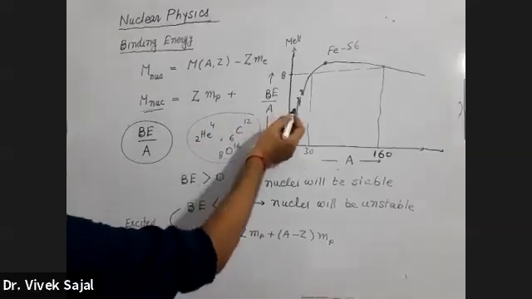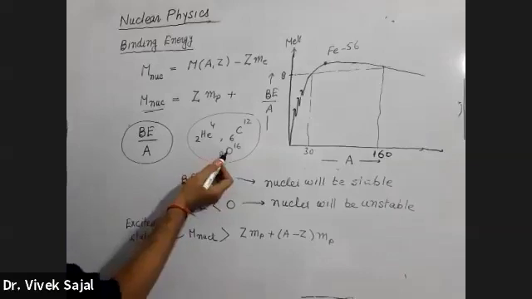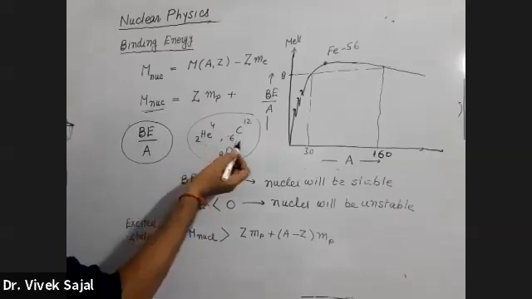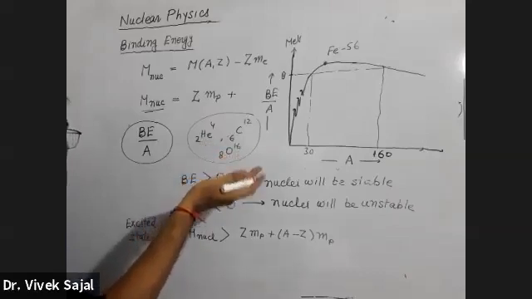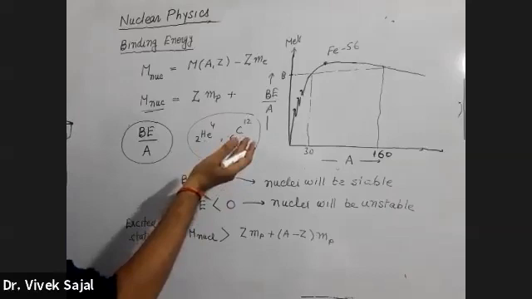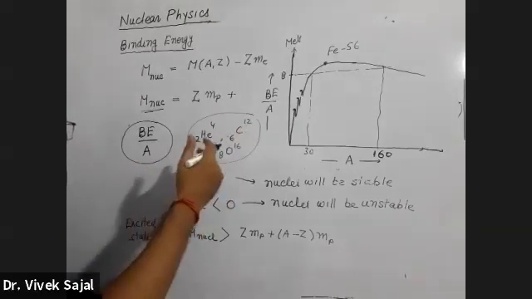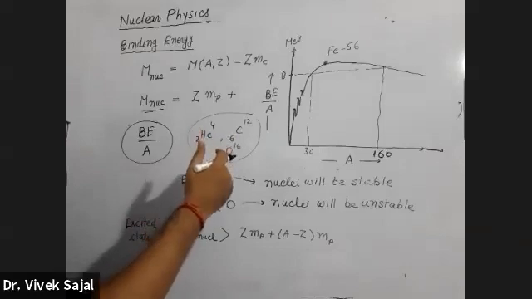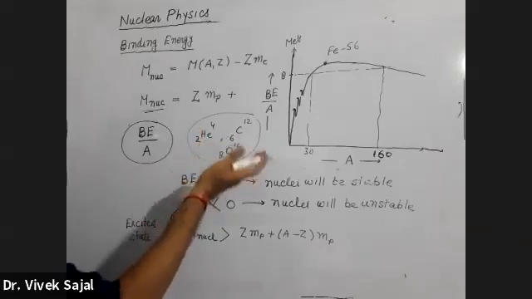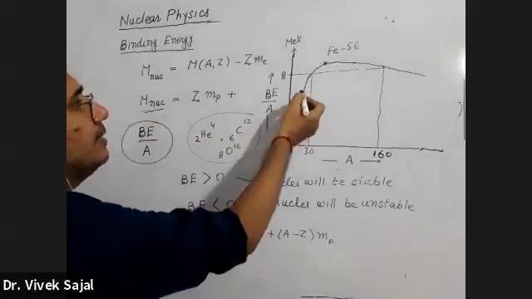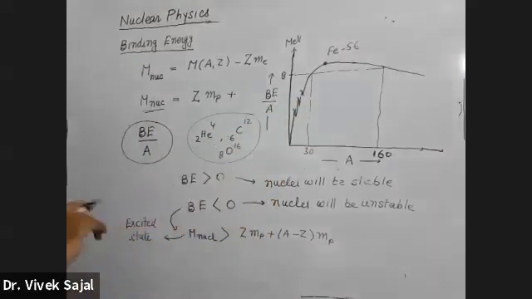So what is the meaning of these peaks? The meaning of peaks is that for these 3 nuclei, binding energy is relatively higher as compared to the average value in nearby nuclei. Whatever is the average value for nearby nuclei, their binding energy is higher than that. This was one of the observations.